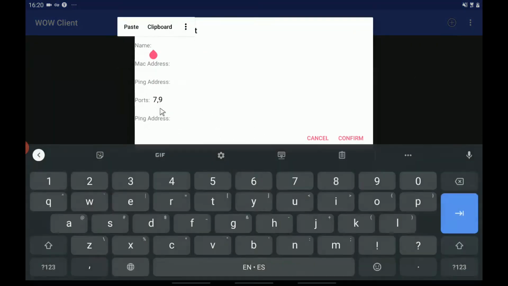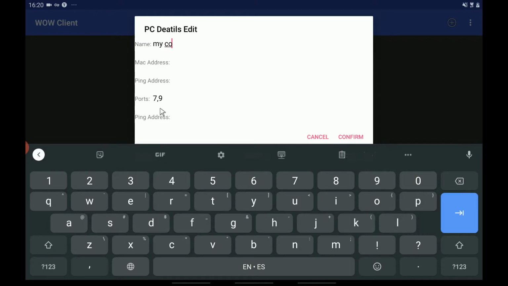So as you can see, we have successfully logged into the server, but it's empty. So let's add a new computer. Let's click on the plus button. We name it my computer. Now let's enter the computer MAC address.